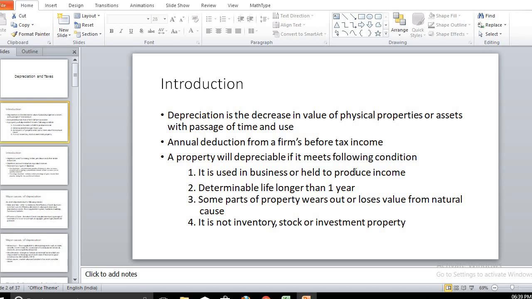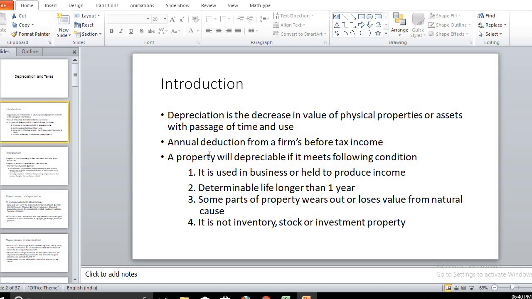In other words, it is a decrement in a particular property or asset value as time passes, or as we use that property or asset. Depreciation is an annual deduction from the firm's income before paying tax. From that income, the depreciation amount is deducted.